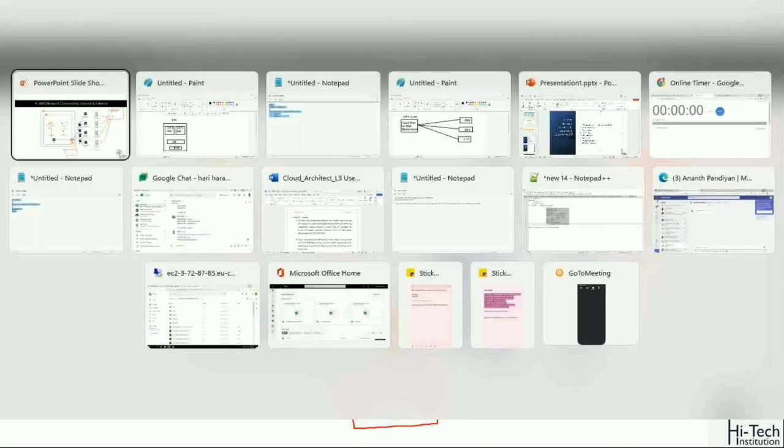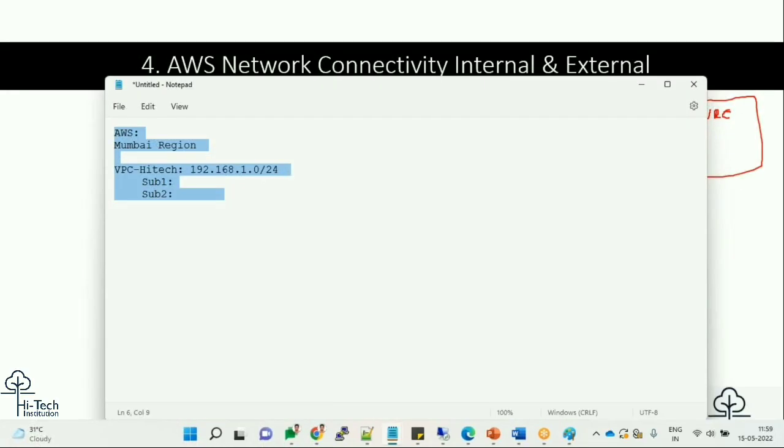Can anyone answer? Let's see. I have an AWS account 01, it's for my prod. Similarly, UAT.